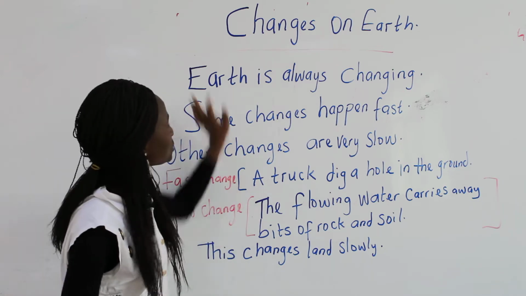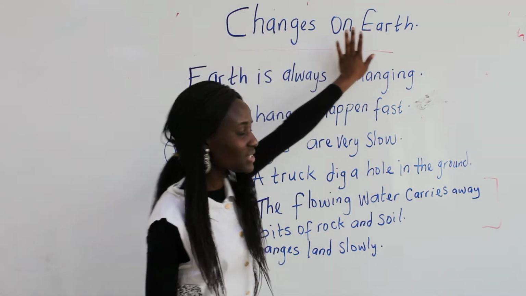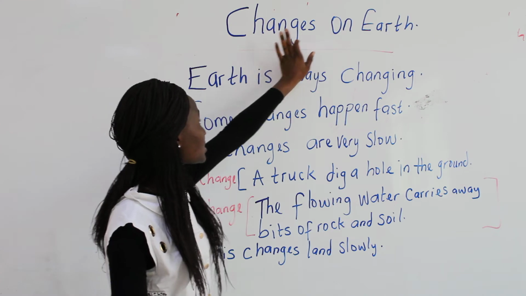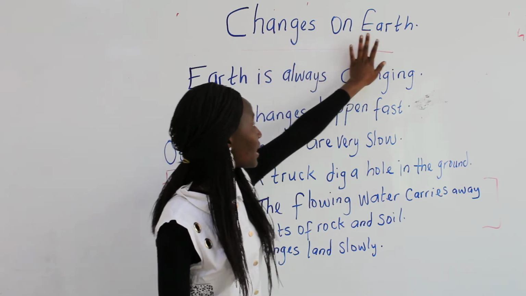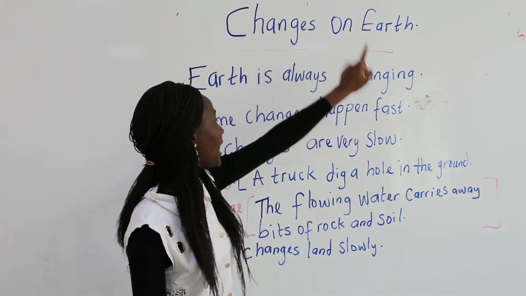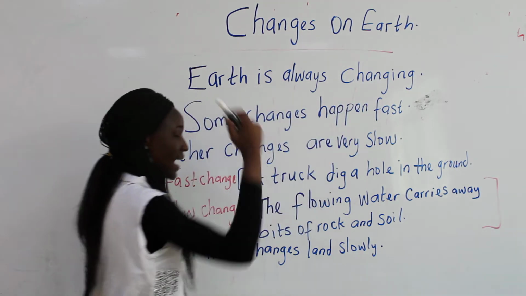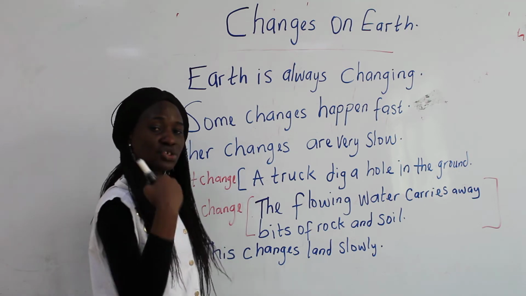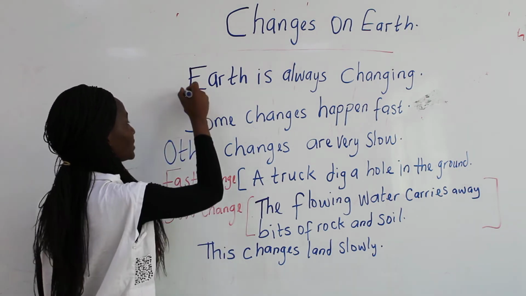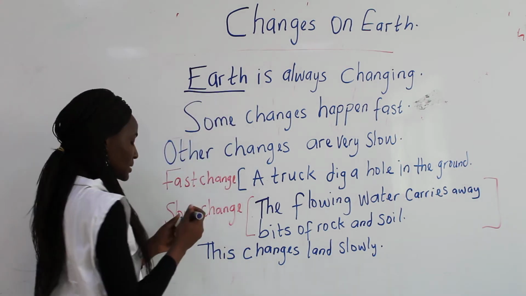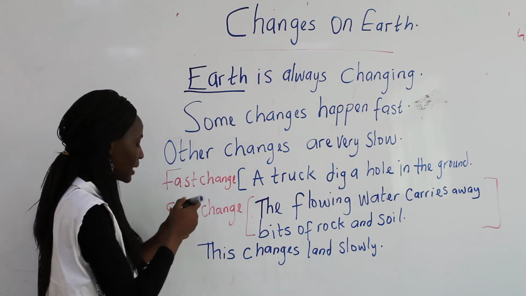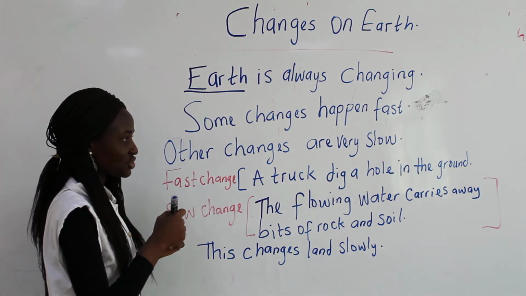So let's talk about change on earth. Can we say that, everybody? Changes on earth. Again, changes on earth. Earth is always changing. In your book, you can underline this. Try to create a smart card for this so you can remember the words and the lettering.